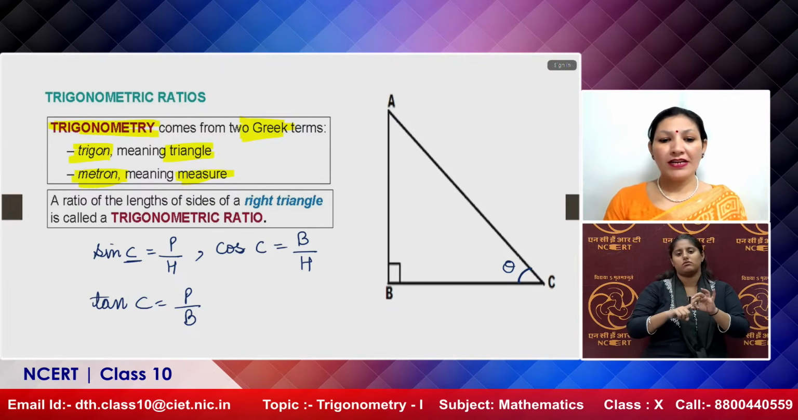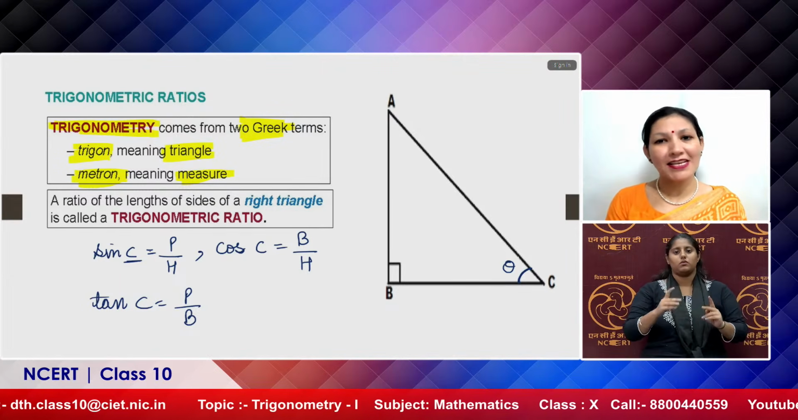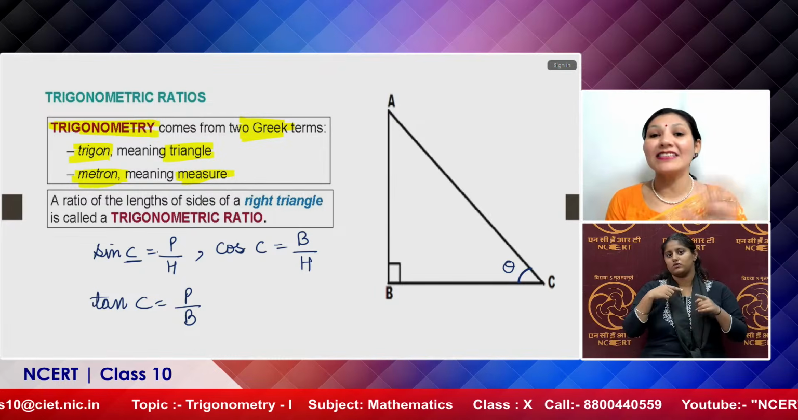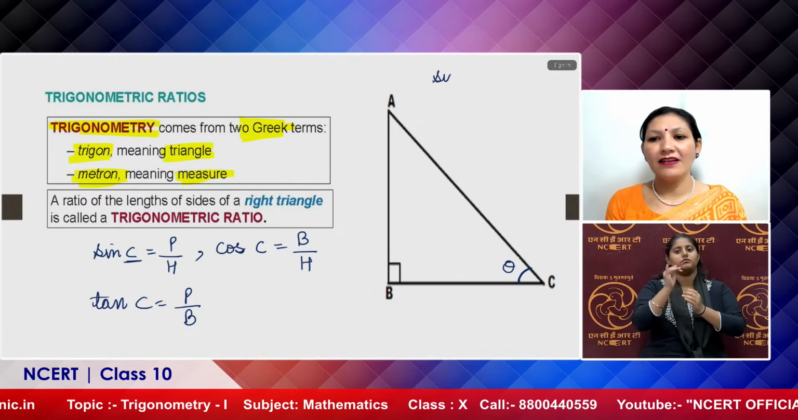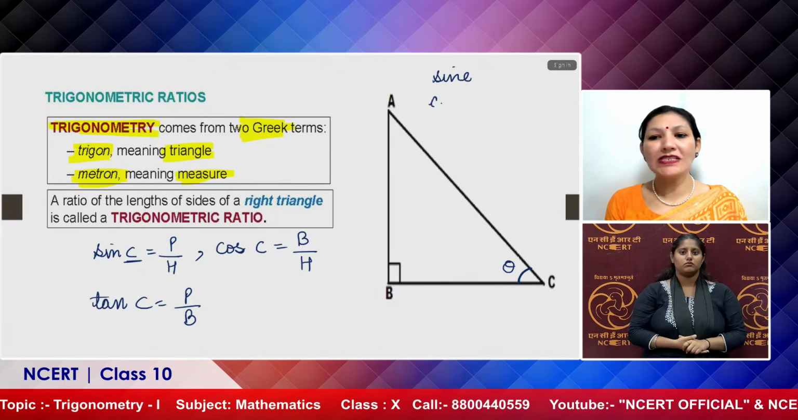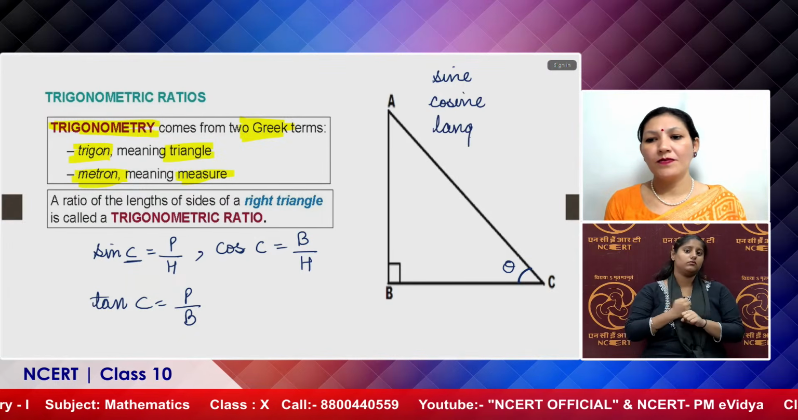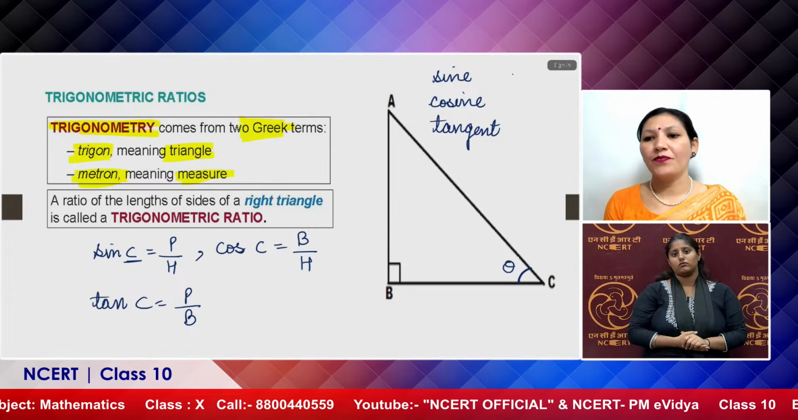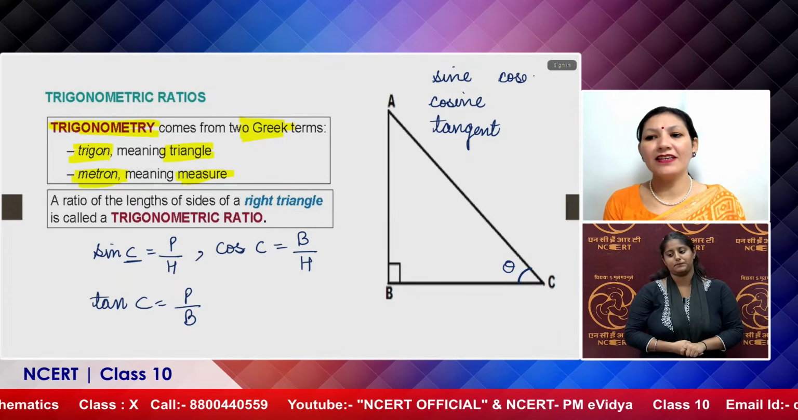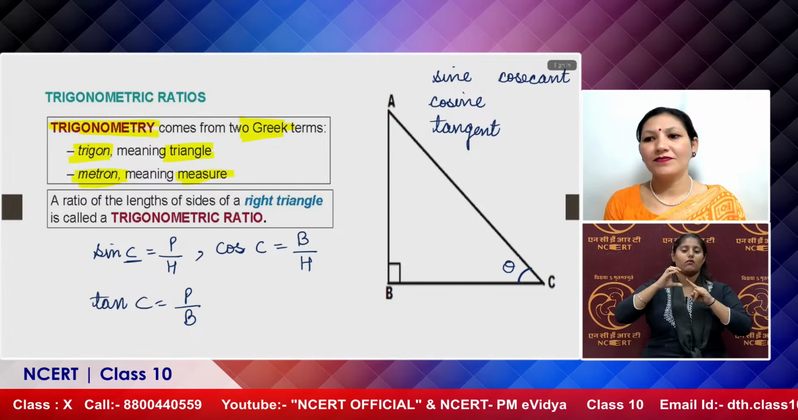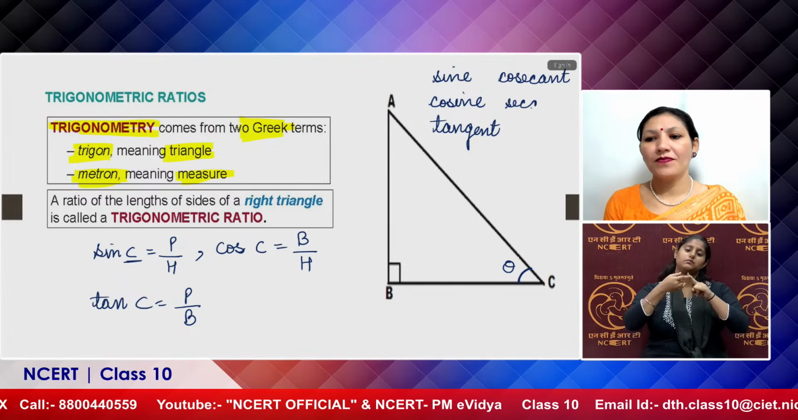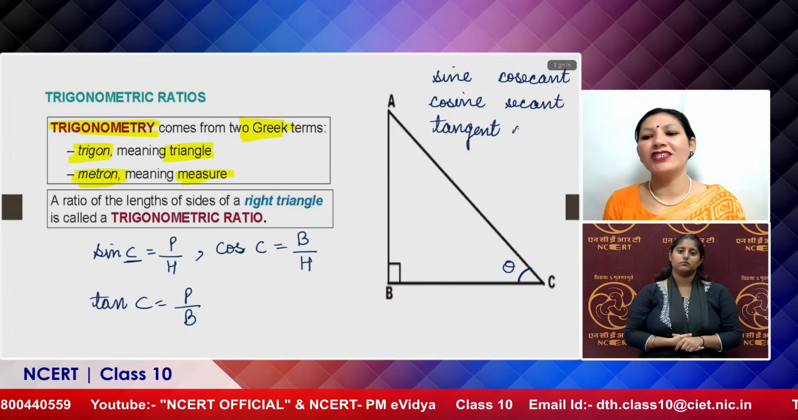Okay. Now let us discuss more about these 6 T ratios. I just told you that there are 6. So these are sine, cosine, tangent, and then cosecant, secant, and cotangent.